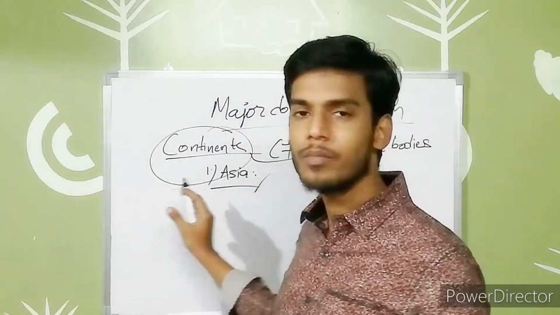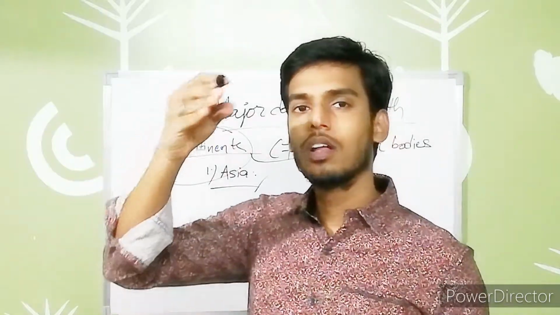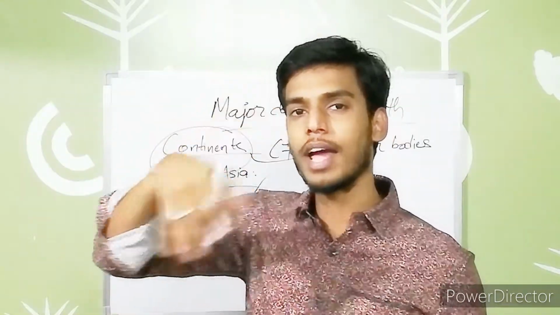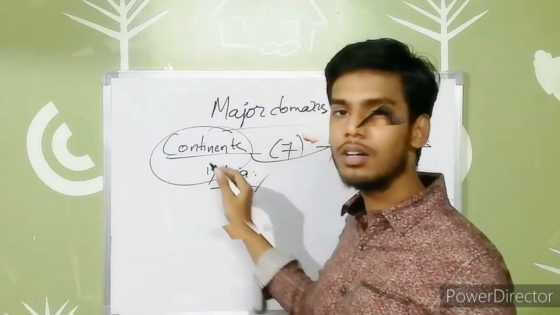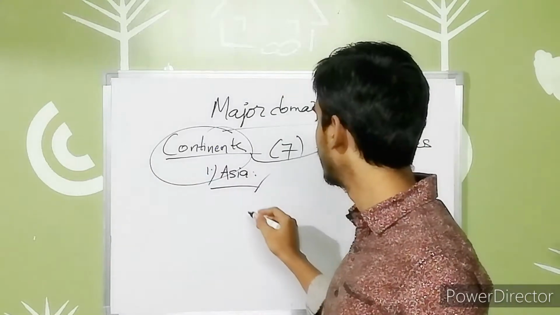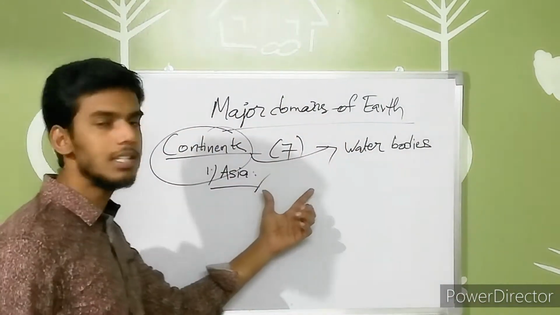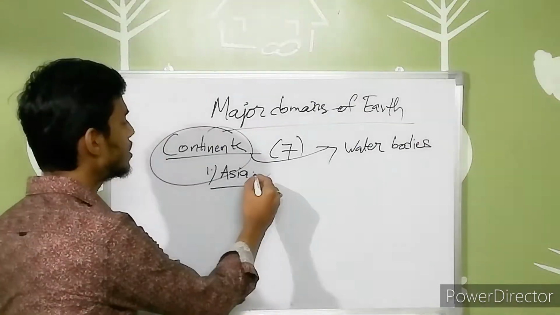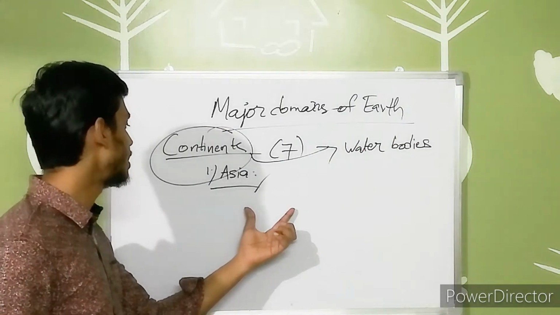and the line which is passing through the Tropic of Cancer towards the north side is passing through it in a wide area through this Asia continent, and it is present in the eastern hemisphere. This is regarding Asia, and it is the largest continent in the world that we know already.